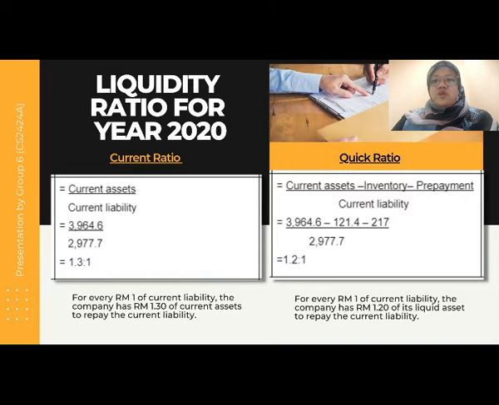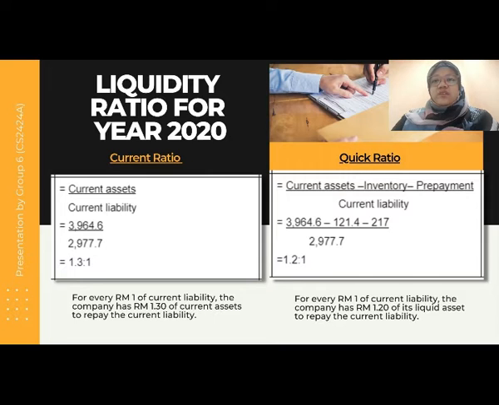And the quick ratio equals 1.2 to 1 for that year, where the current assets are 3,964.6 million minus inventory 121.4 million minus prepayment 217 million, divided by current liabilities of 2,977.7 million.